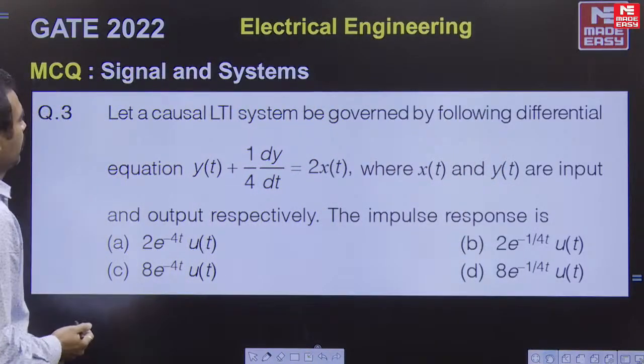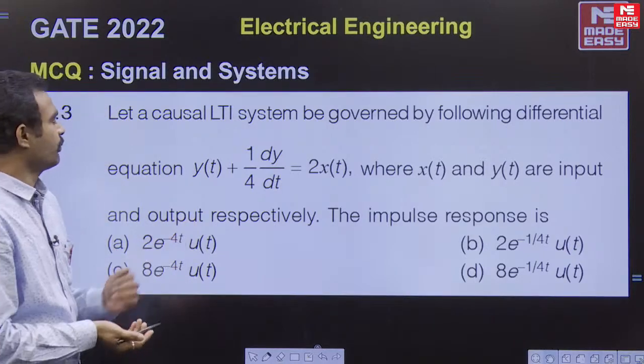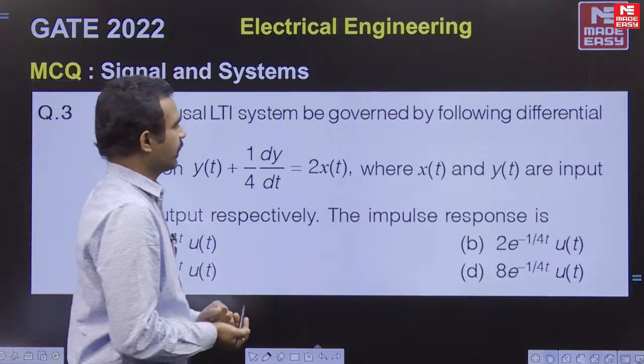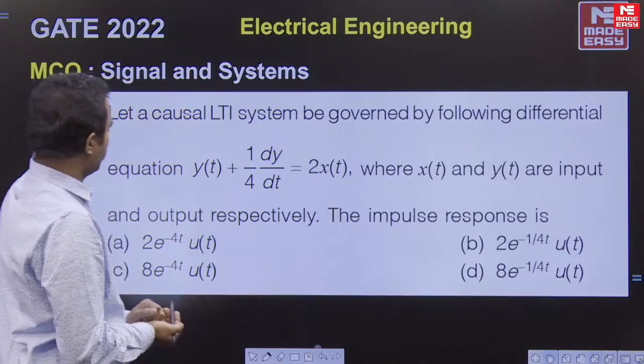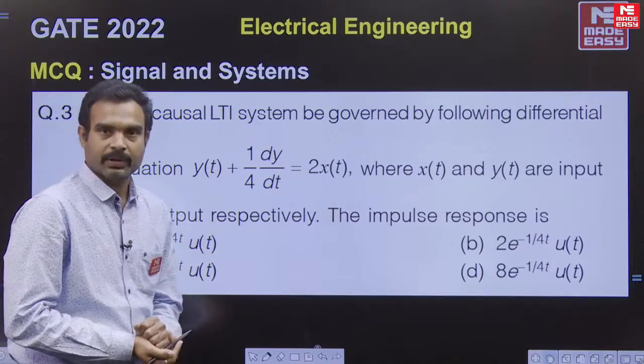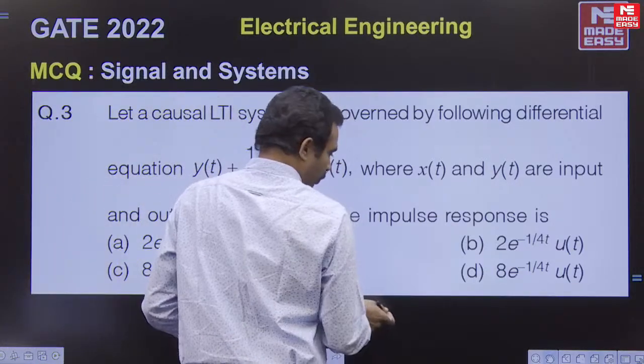So let a causal LTI system be governed by the following differential equation: y of t plus 1 by 4 dy by dt is equal to 2 into x of t, where x of t and y of t are input and output respectively. The impulse response is being asked. So here is a differential equation. From that you have to find the impulse response.